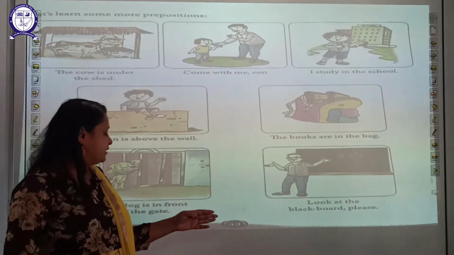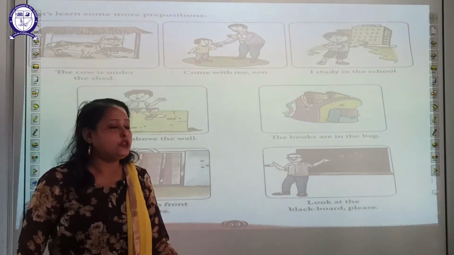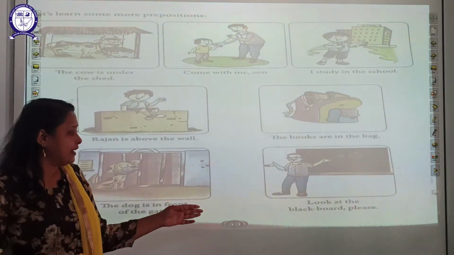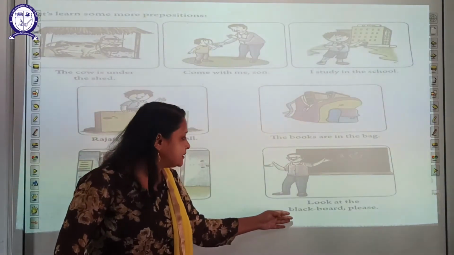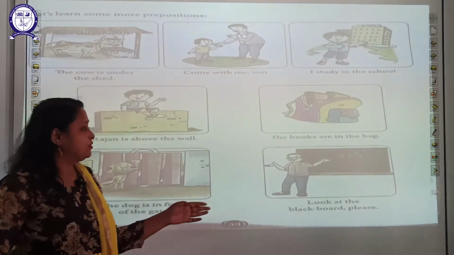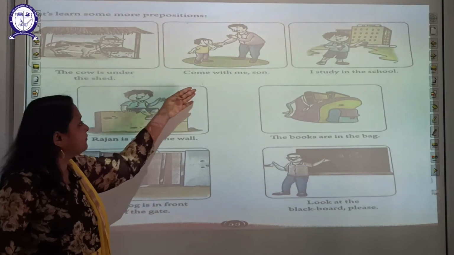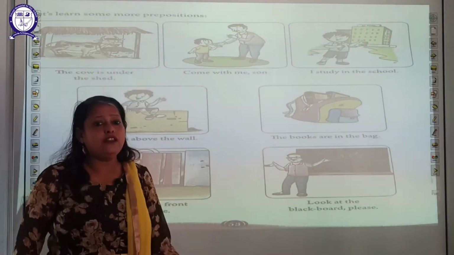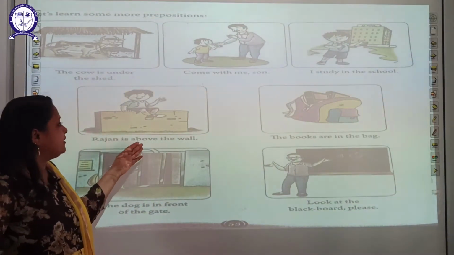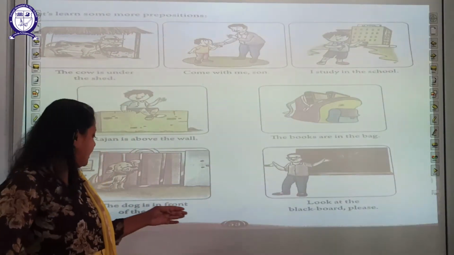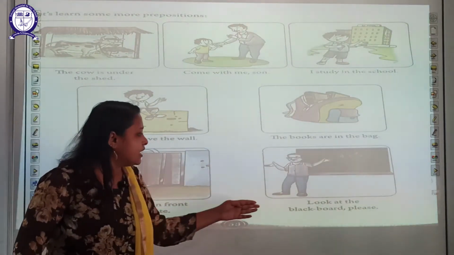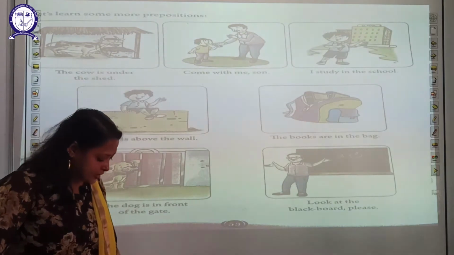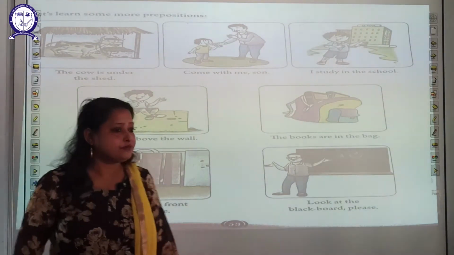The dog is in front of the gate. And look at the blackboard, please. So under, with, in, above, in front of, and at. These are the prepositions.